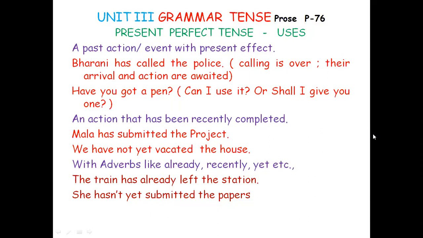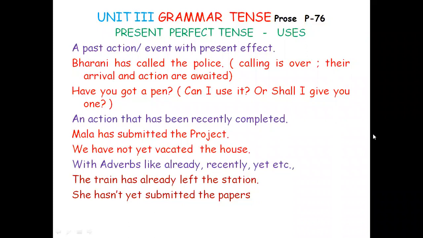And then an action that has been recently completed. Where else do we use present perfect tense? For an action that has been recently, just now completed. Example, Mala has submitted the project. We have not yet vacated the house. With adverbs like already, recently, yet, etc. Tenses and adverbials go together.